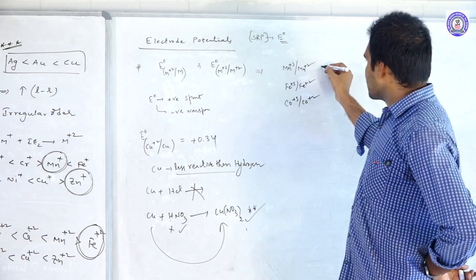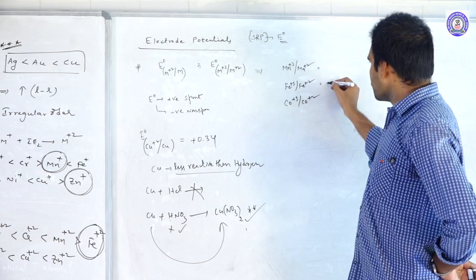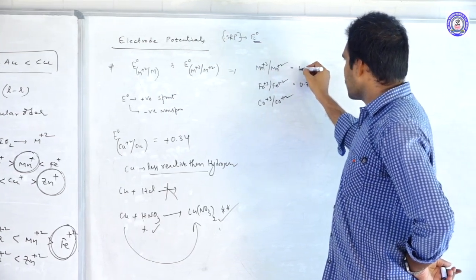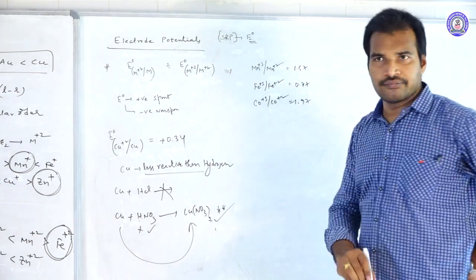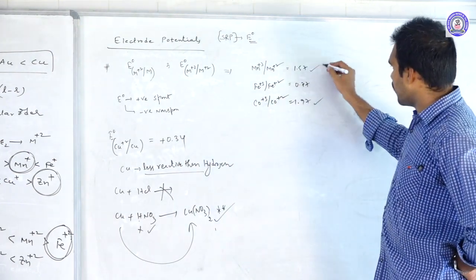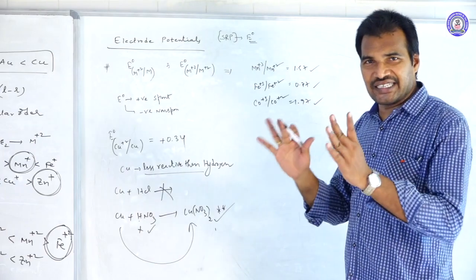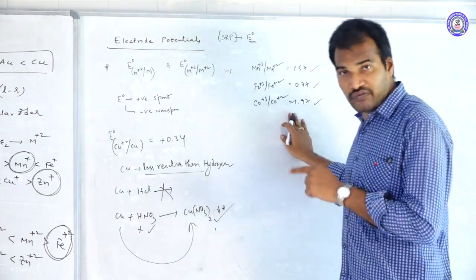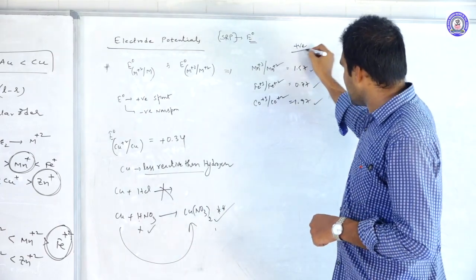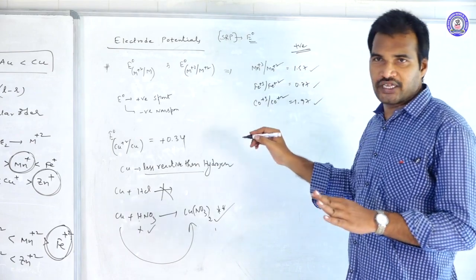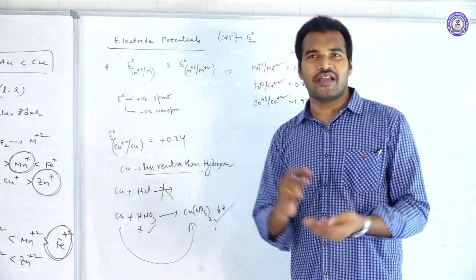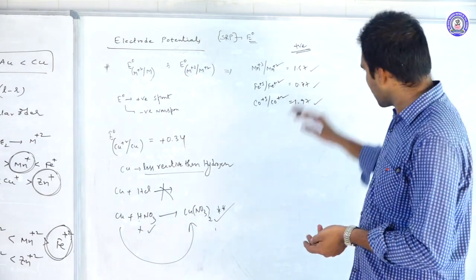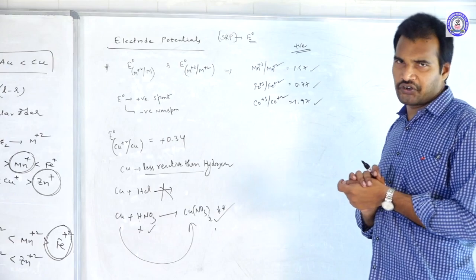The values are 1.57, 0.77, and 1.97 volts respectively. These 3 are the only ones with positive values. The remaining 7 metal ions have negative values, so they are non-spontaneous. These 3 are positive, spontaneous.